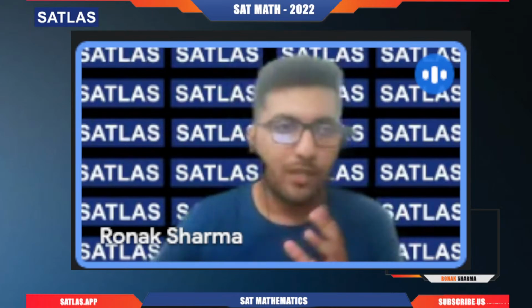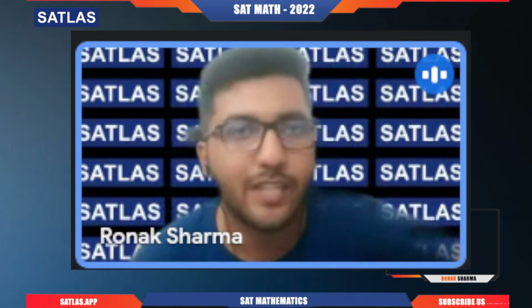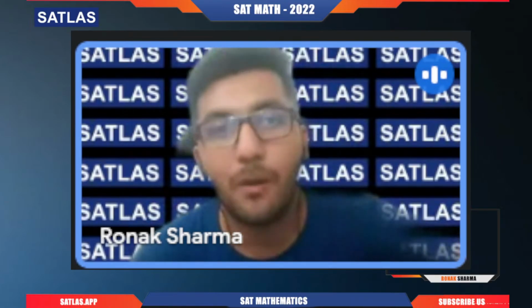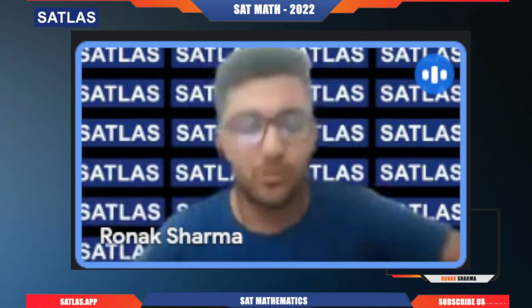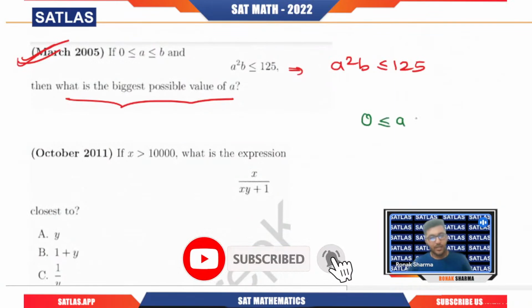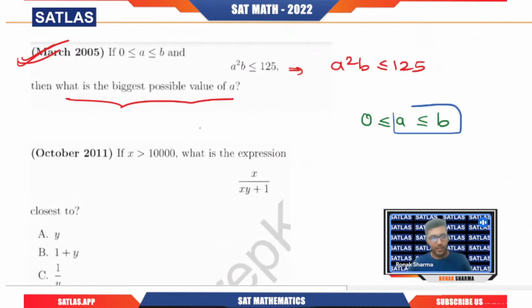These types of questions are solved on the basis of the exact conceptual approach. What I mean by conceptual approach is that whenever I teach inequality to my students, first of all I tell them the crux of the inequality, what exactly we mean by inequality, and what basic properties to keep in mind while solving it. On the basis of that only you will be able to solve such questions. So here we have 0 less than or equal to a less than or equal to b. Clearly the purpose of giving you this is that a is less than or equal to b, and 0 is less than or equal to a, which means a is also positive and b is also positive.